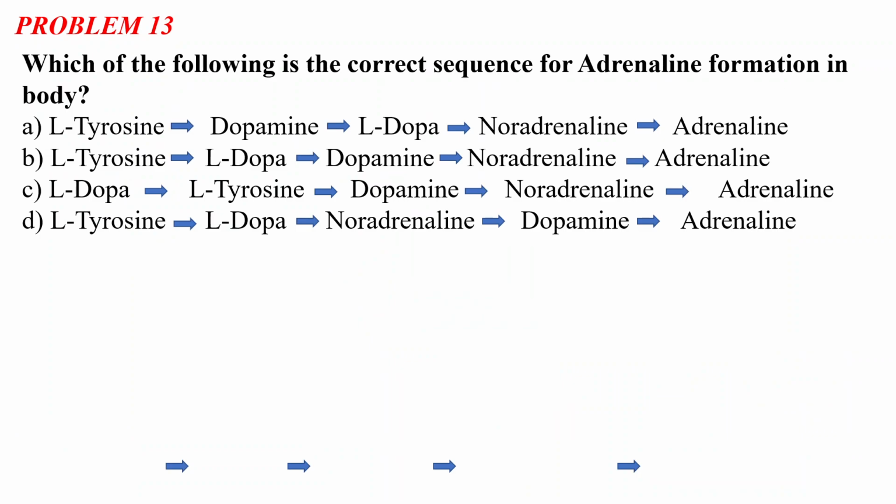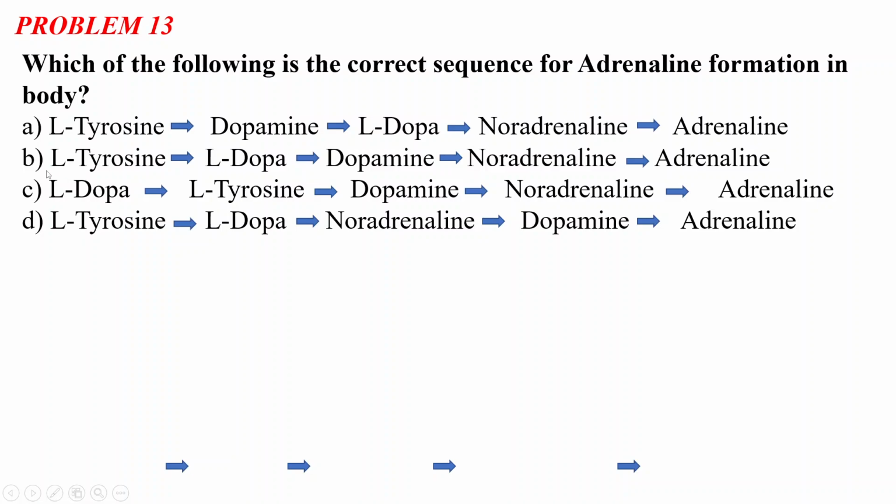Problem number 13 says: which of the following is the correct sequence for adrenaline formation in the body? Adrenaline is a very important neurotransmitter, as I discussed in the previous slides, and it is formed by the adrenal glands of our body, which are situated upon the kidney. The first option is L-tyrosine converted to dopamine, which is converted to L-dopa, and then noradrenaline, and then adrenaline.